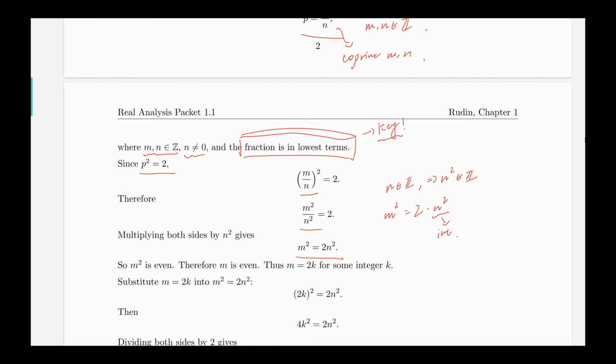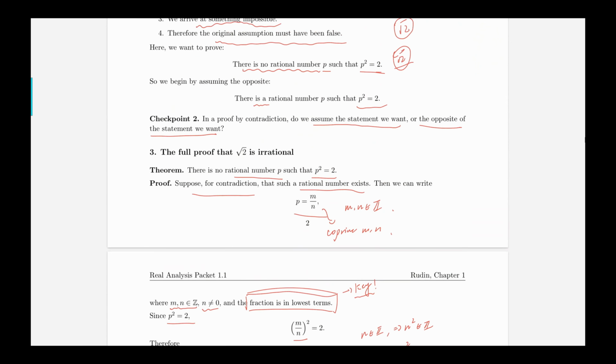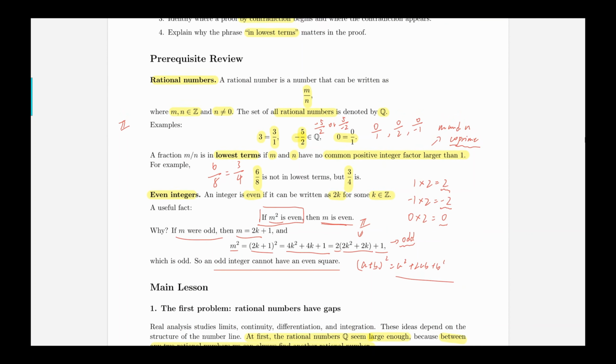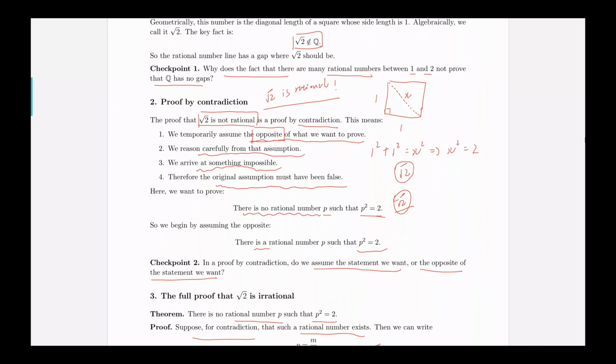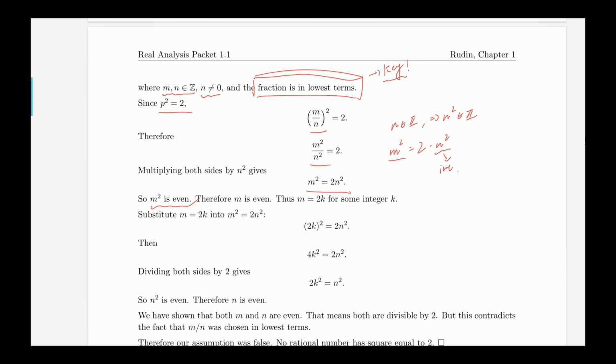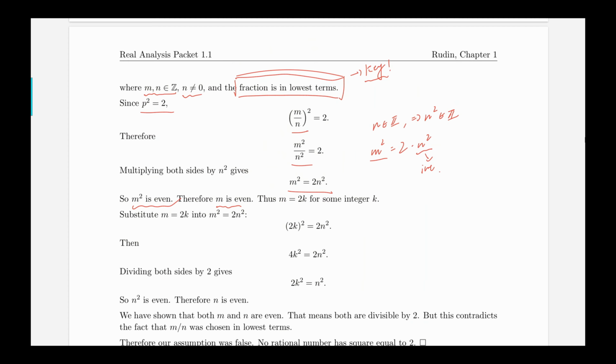Therefore, by the definition of even numbers, m squared is even. And notice that from the fact that we just proved, if m squared is even, then m is even. So this is the interesting part. If m squared is even, then m is even. And that's going to give us that m is even because we just showed that m squared is even.